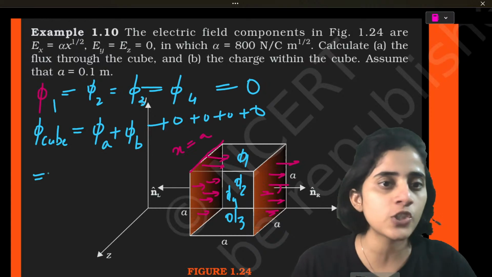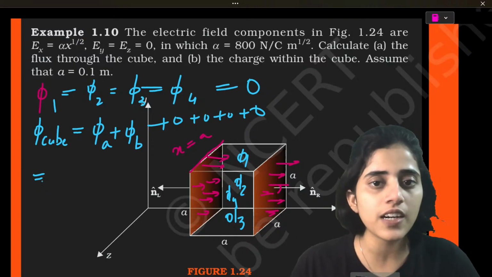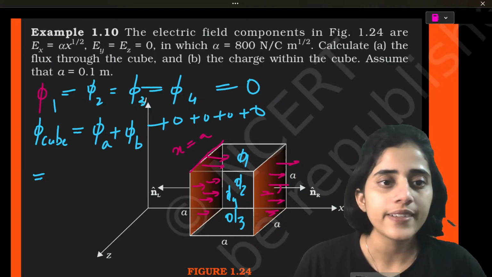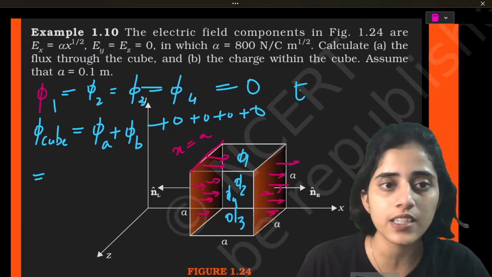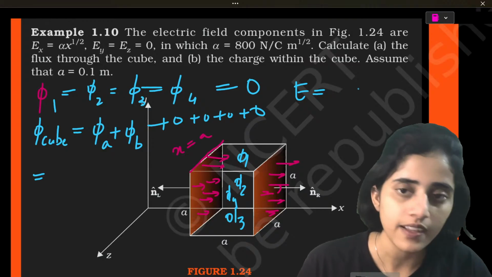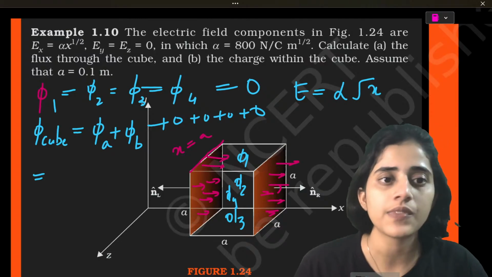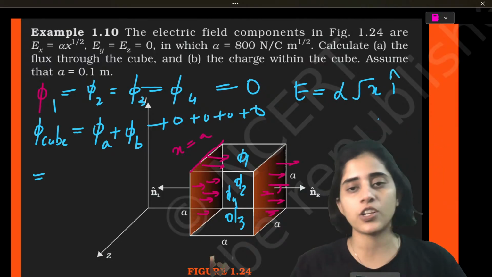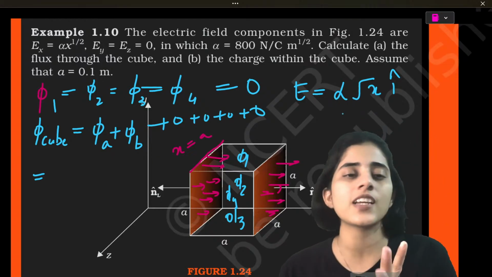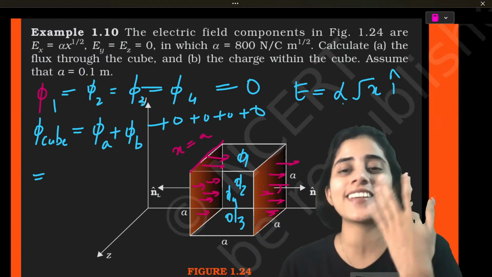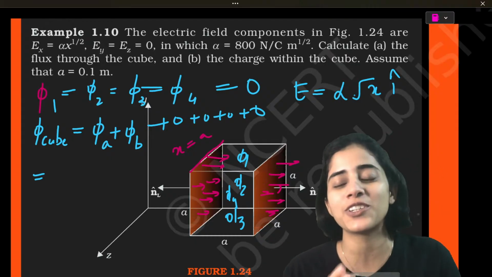The electric field is alpha root x, in i cap because it's along the x-axis. x raised to 1 by 2 is root x. That's how I got E as alpha root x. Some of you may ask, ma'am, it's E alpha x raised to 1 by 2, how did you get alpha root x? It's just the same.